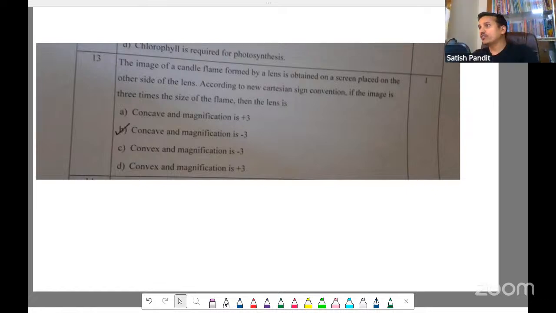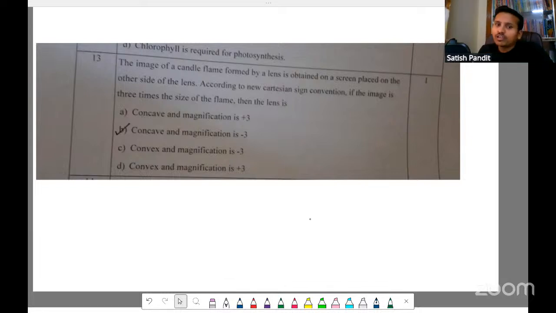Okay, let's understand. All of you just listen. It says the image of a candle formed by a lens is obtained on a screen on the other side of the lens. See, in the case of a lens, if the image is on the right side, it will be a real image. Left side only virtual image. And only a real image we can get on the screen, right? So it has to be a real image. Now, whenever the image is real, magnification will be negative.